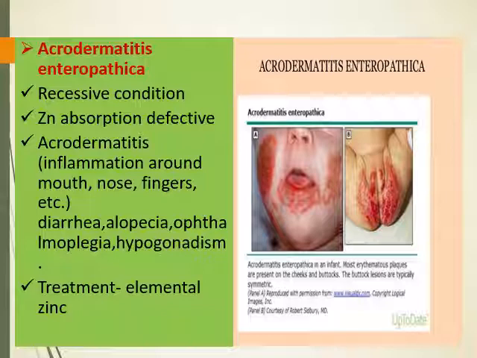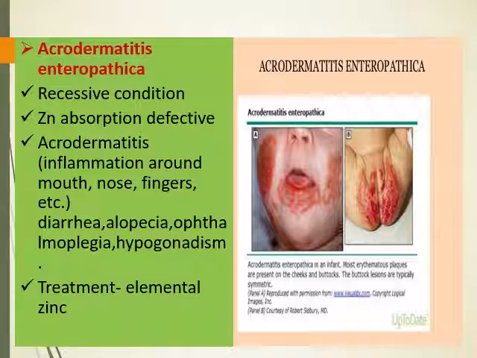As the name suggests, it's mainly affecting the skin. Acrodermatitis enteropathica. Here usually inflammation around the nose, mouth, fingers, etc. occurs, and enteropathica is usually associated with diarrhea, alopecia. Ophthalmoplegia and hypogonadism may also be seen in this condition. It is a recessive condition where the zinc absorption is defective. That is why it leads to all these complications.